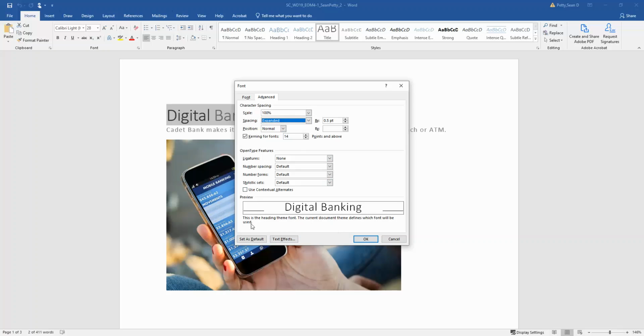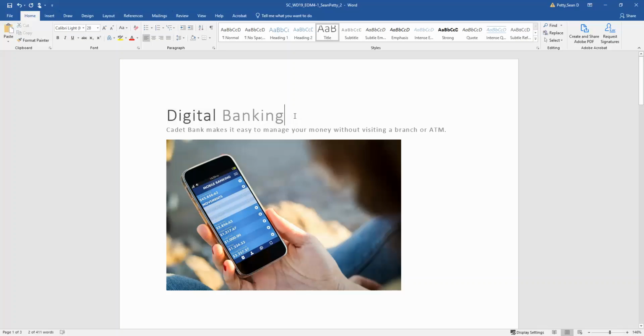We also need to bump it up to 1 point. We want to make this a little bit wider than what is set by default. Once you do that, click OK, and that's going to update, and you're going to see that those letters are now further apart.